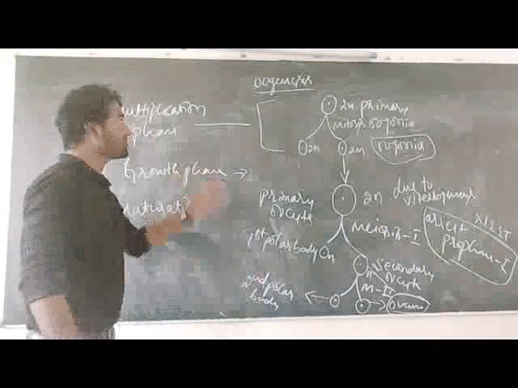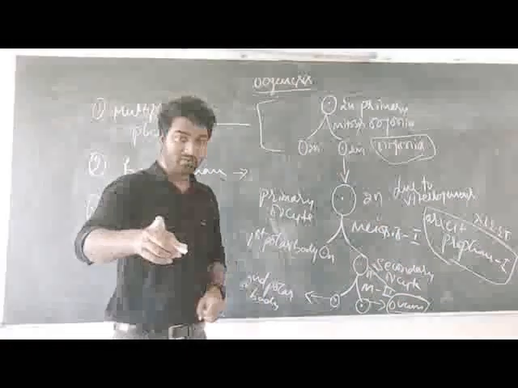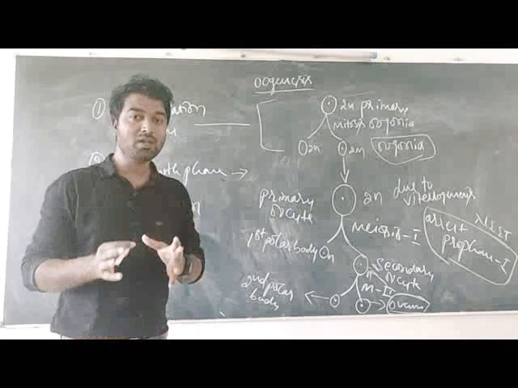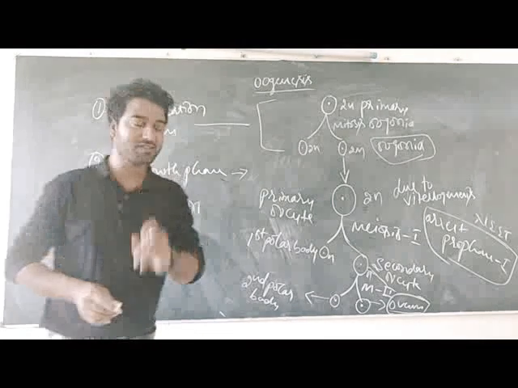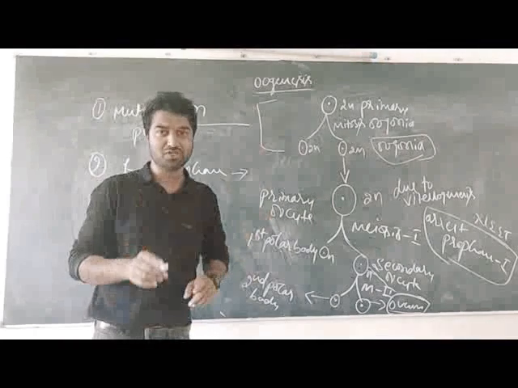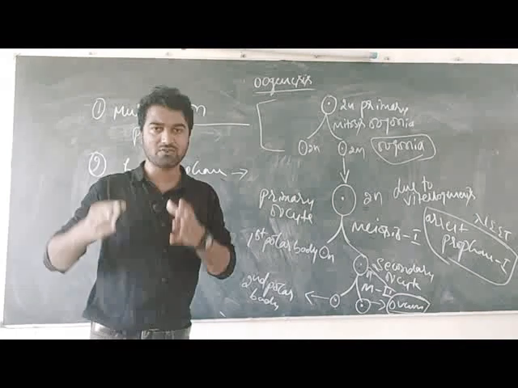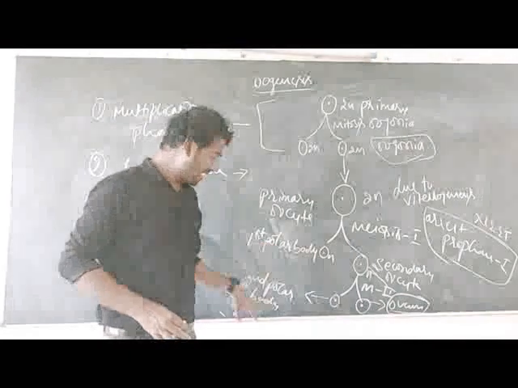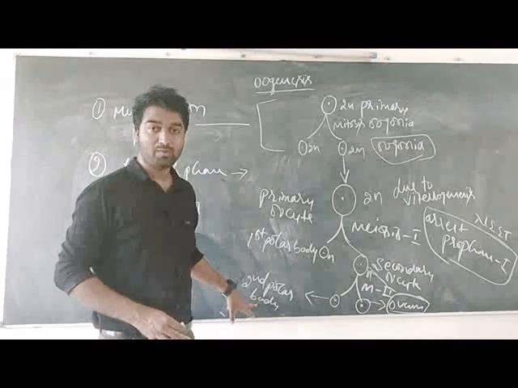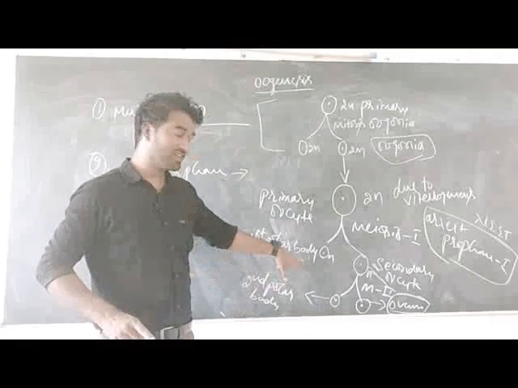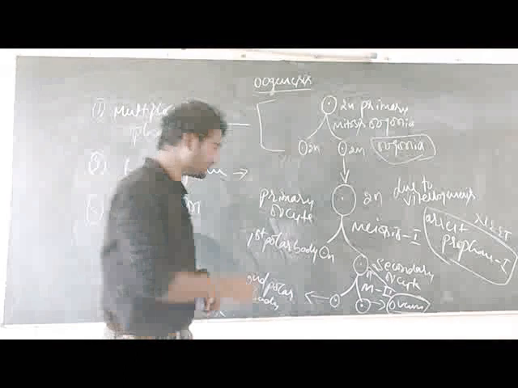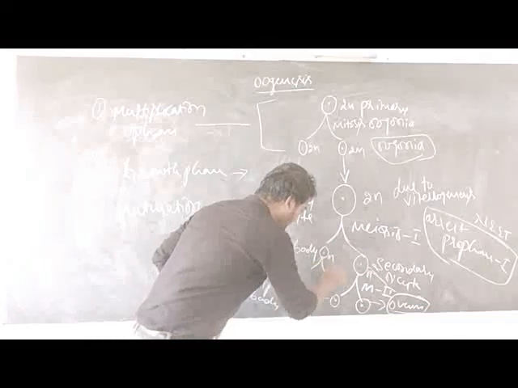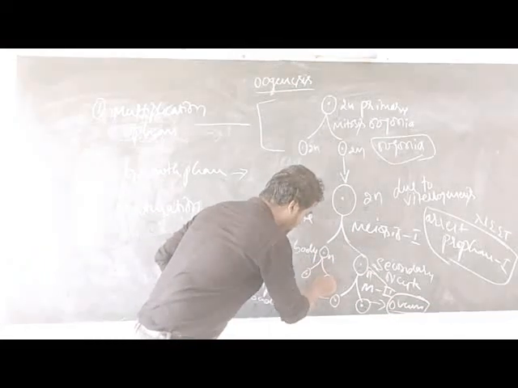This is the process of oogenesis. But in your NEET exam, how many polar bodies are formed in the process of oogenesis? This is the question asked so many times in your NEET exam. Actually here this is the first polar body and this is the second polar body. And dear students, here the first polar body again divides into two equal polar bodies.